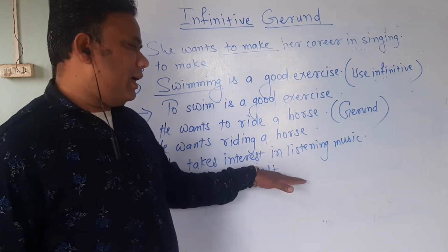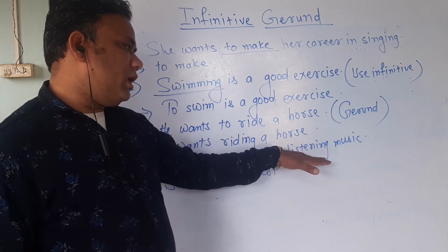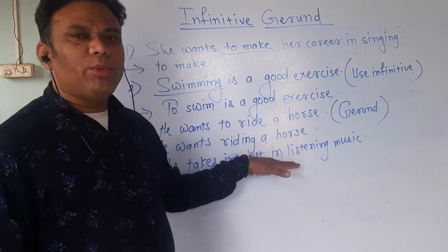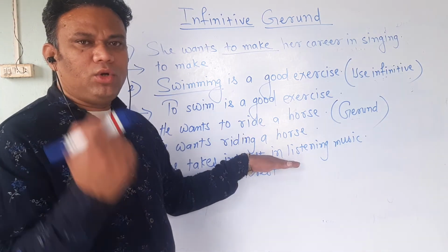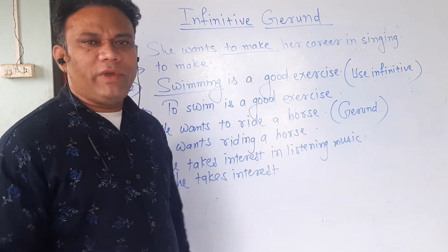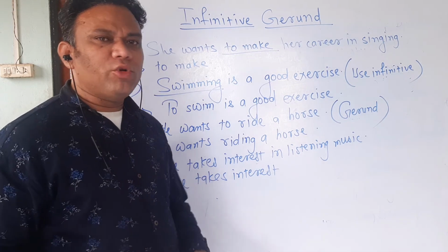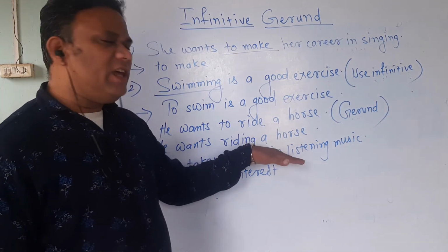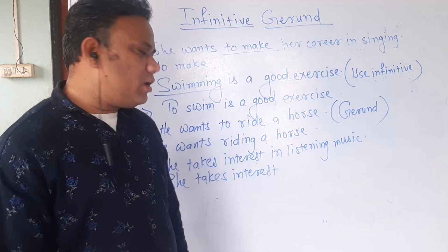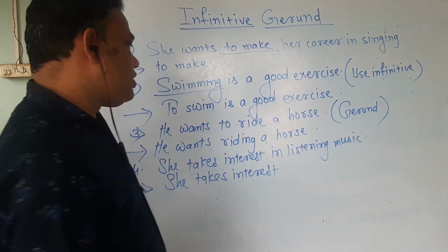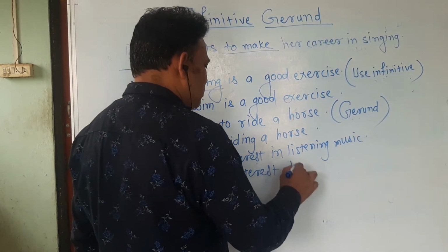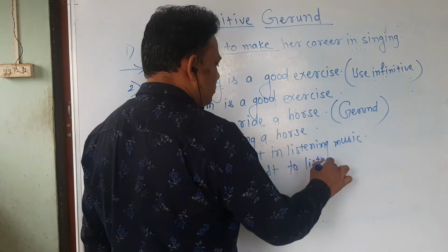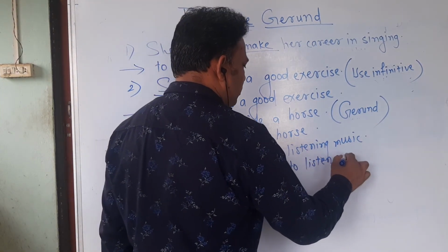Now remember that before the gerund listening the preposition in is already there, and to is also a preposition, so we cannot use both prepositions together. When we are using to, obviously we have to cancel the preposition in. She takes interest to listen music.